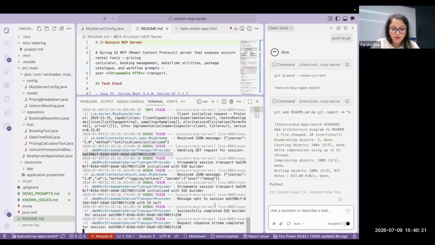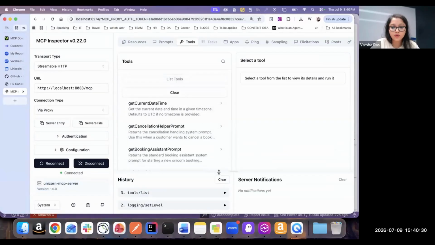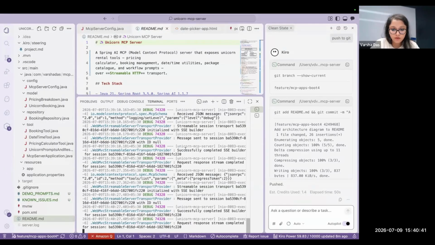Now we will go to list tools, and as you can see, all the tools that were exposed in the code are now being shown over here. Back to the logs: if you notice, this is doing tools list. First it was initialize, now it is tools list. Now if I click on any of the tools, it is supposed to run and show the tool call.